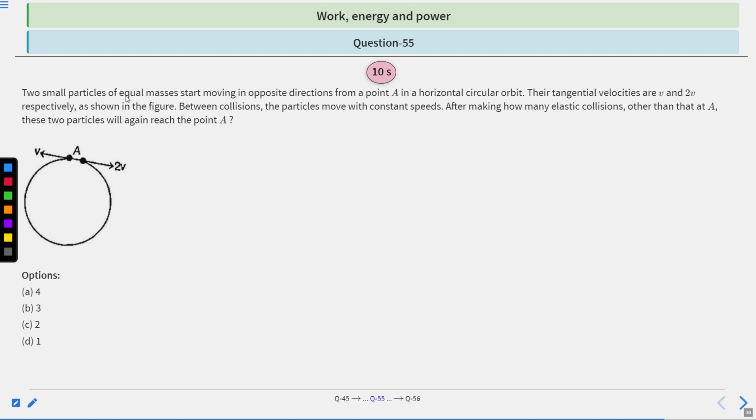Next question, question 55. Two small particles of equal masses start moving in opposite directions from a point A in a horizontal circular orbit. Their tangential velocities are v and 2v respectively, as shown in the figure. Between collisions, the particles move with constant speeds. After making how many elastic collisions other than that at A will these two particles again reach the point A? A 4, B 3, C 2 and D 1. You have 10 seconds to solve this question. After 10 seconds we will provide the solution.